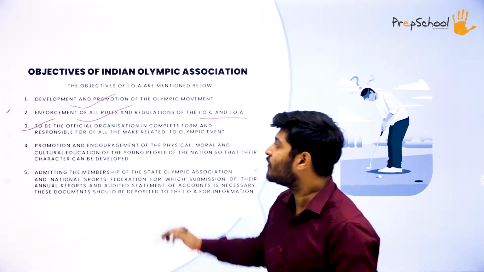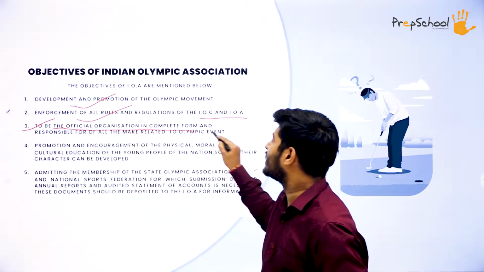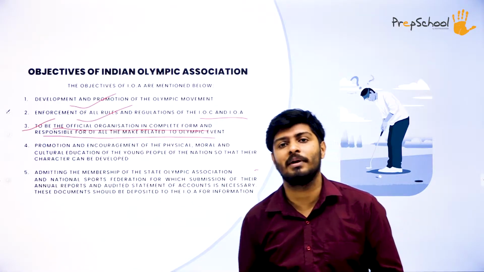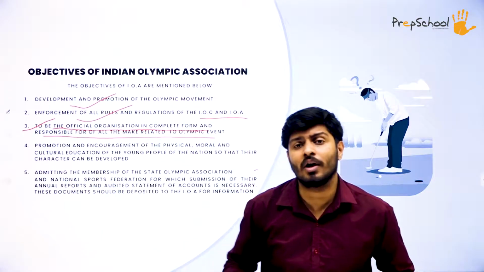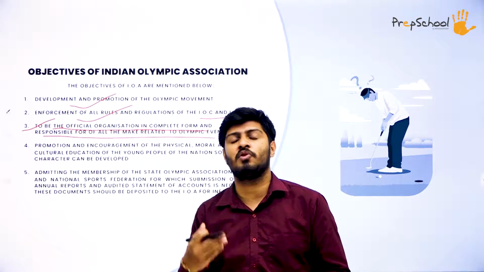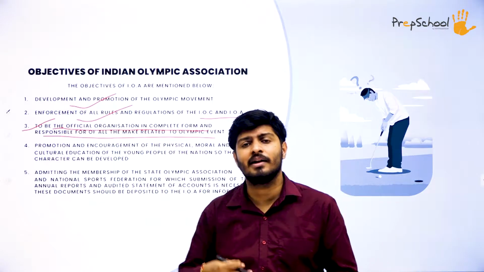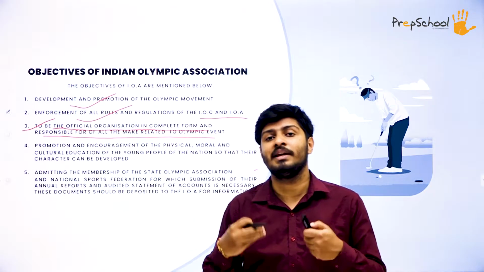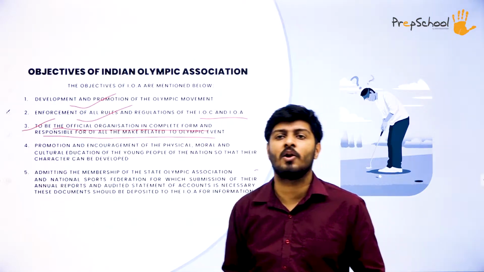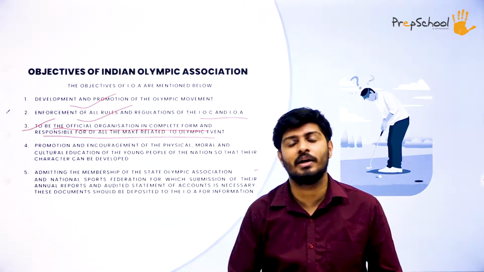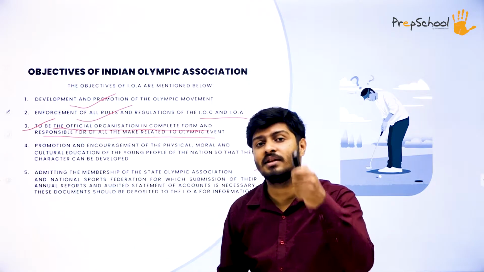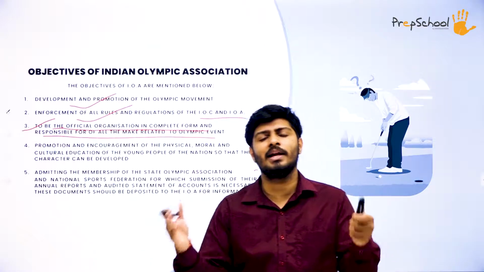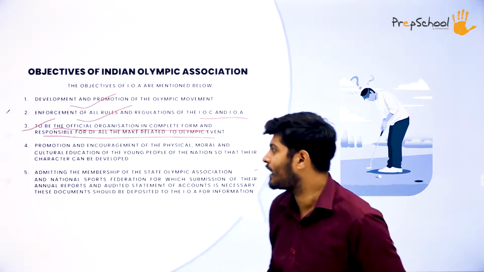To be, in their wording, the official organization in complete form and responsible for all matters related to Olympic events. Whatever activity, training or funding related to Olympics happens in the country, the responsibility is taken by the Indian Olympic Association. They are the single most responsible body in the whole country whenever it comes to any kind of Olympic event or activity.